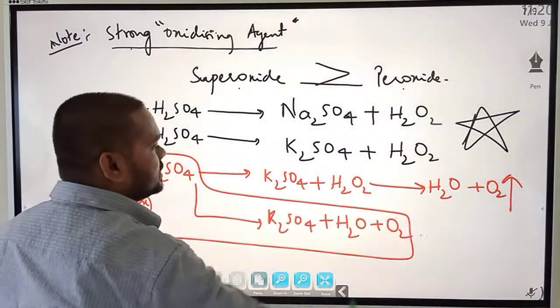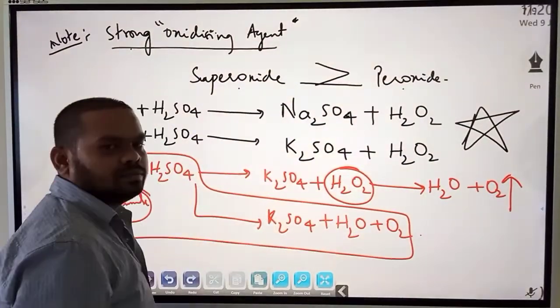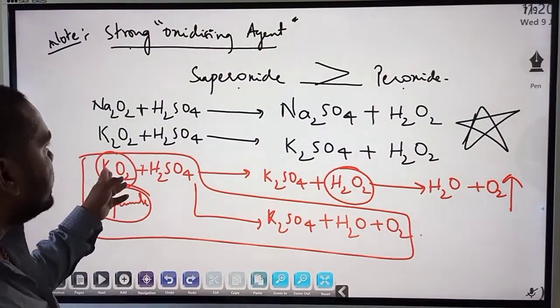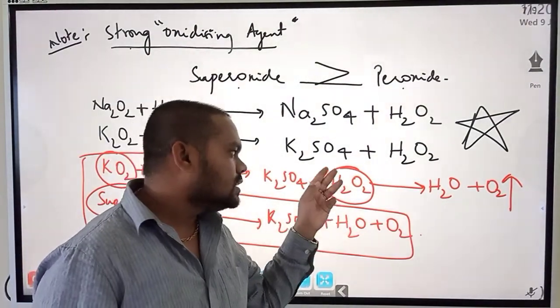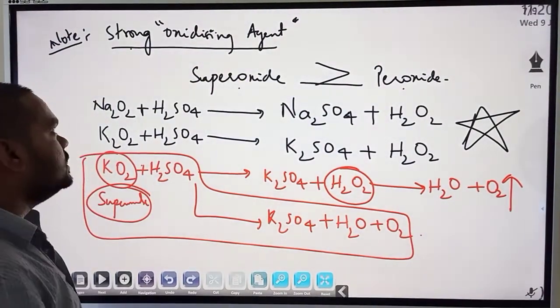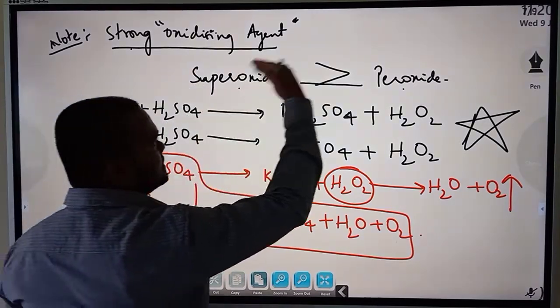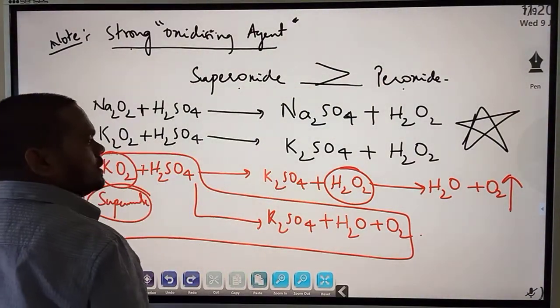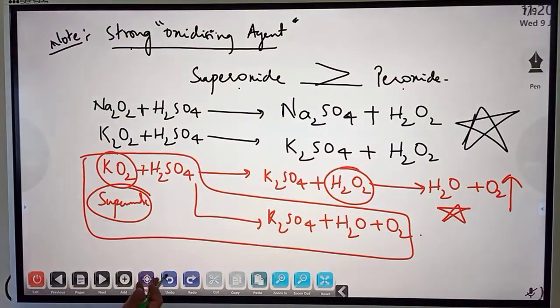I am just explaining that H2O2 is further oxidized into H2O plus O2. Because KO2 is a strong oxidizing agent, it can oxidize H2O2 into H2O and O2. Clear? So this clearly explains that superoxides are stronger oxidizing agents than peroxide. And this one is also a most important reaction. Fine, so just note it down.